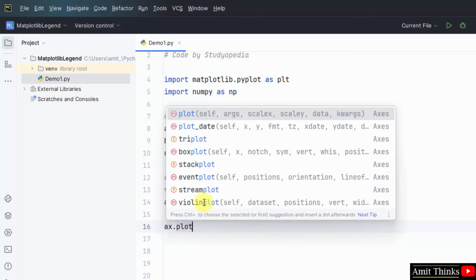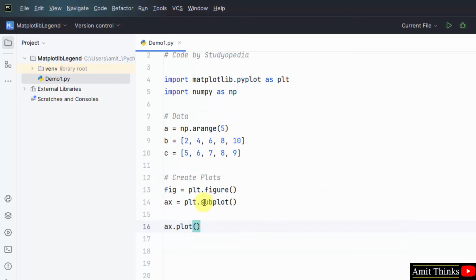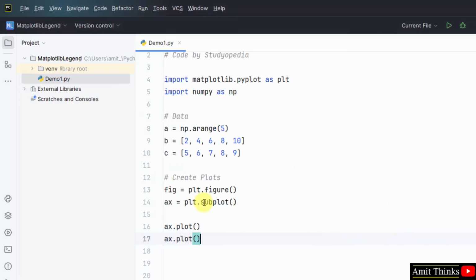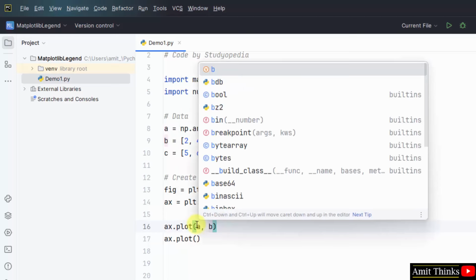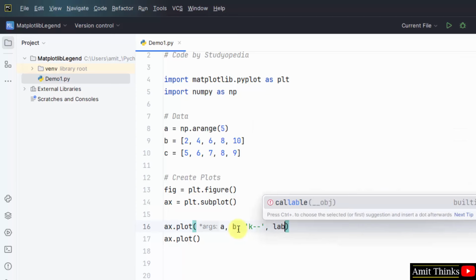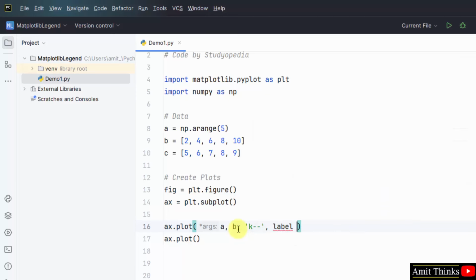We will use it to plot. So mention ax dot plot. This will be for frequency, and the following will be for periods. I'll set the value input for our plot a comma b, that means the following a b. Then I'll set the marker for our legend and the label also. The example we have shown for the legend, I'm representing that only.